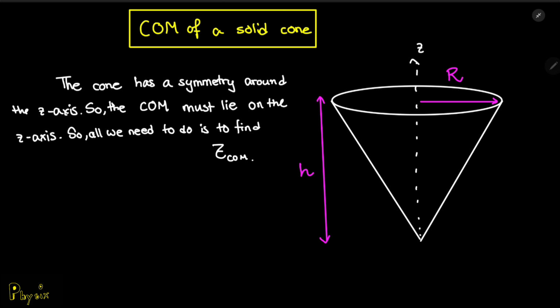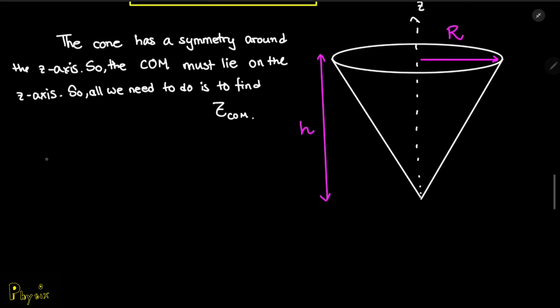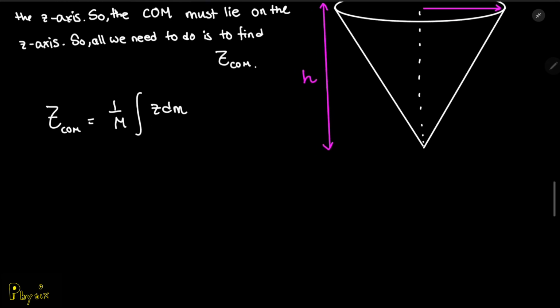All right, as we remember, the center of mass formula around any given axis is given by this equation over here. I'm writing z because we're trying to find the center of mass along the z-axis, right? So we can also write this down as 1 over M times the integral of z rho dV, where rho is the mass density.